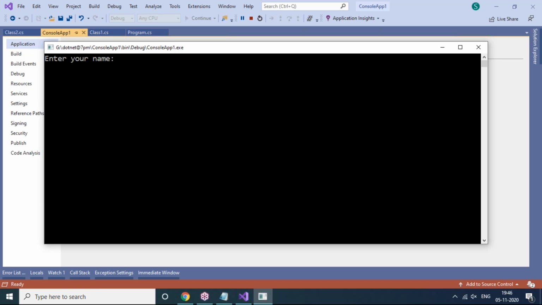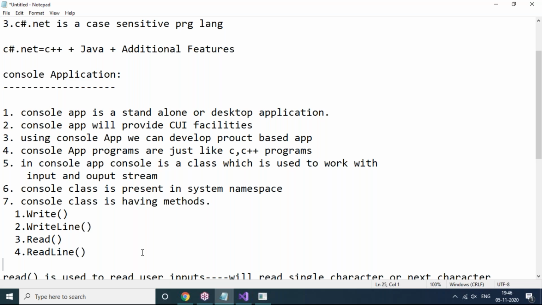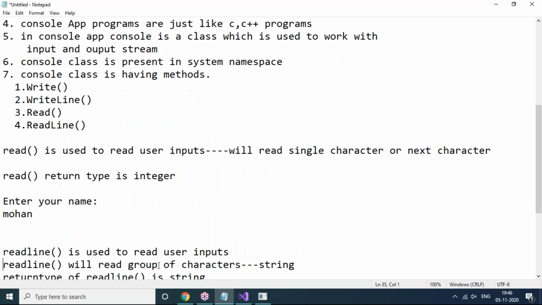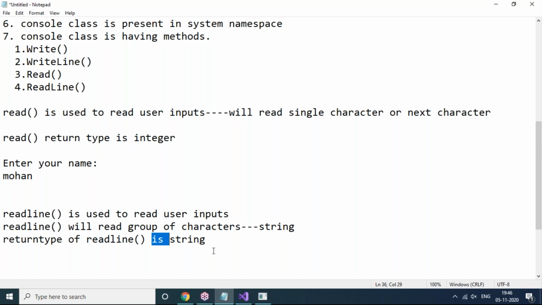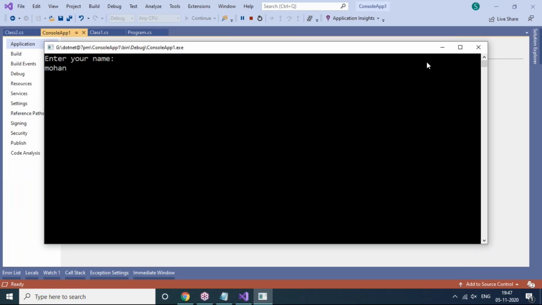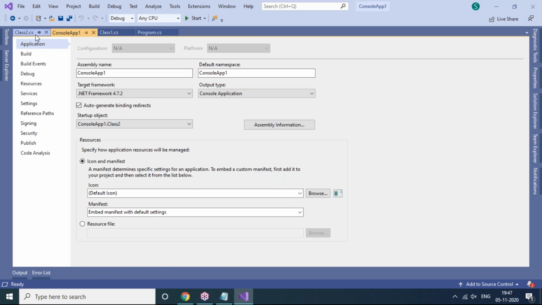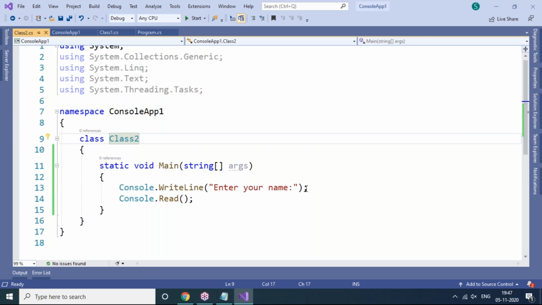So it will ask you to enter the name. So I'm entering the name here, I'm giving input. That means this input has to be read. For reading the user inputs, what methods are there in a console application? Read and ReadLine methods are there, right? Yes. The Read method is used to read user inputs. The ReadLine method is used to read user inputs. Any method you can use. But now you can see I'm trying to read my input. As soon as we press enter, nothing will be there because we have not stored the read value in any variable.